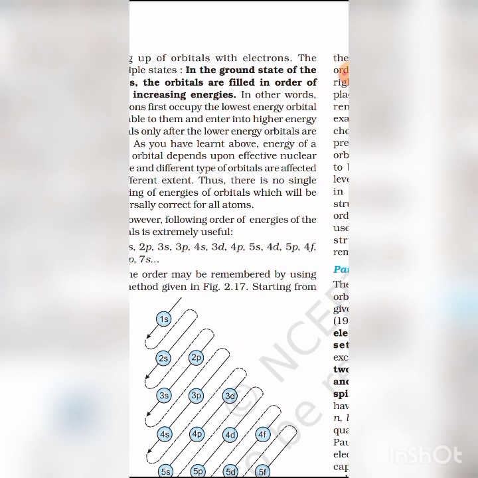That is, the orbital having the lowest energy will be filled first, and the orbital having the highest energy will be filled last.